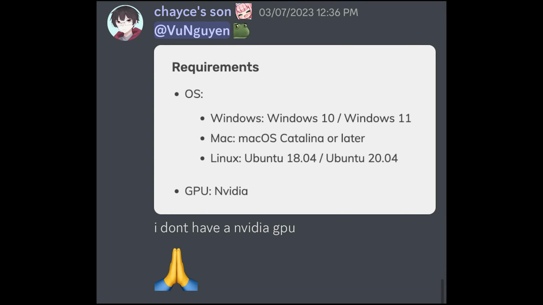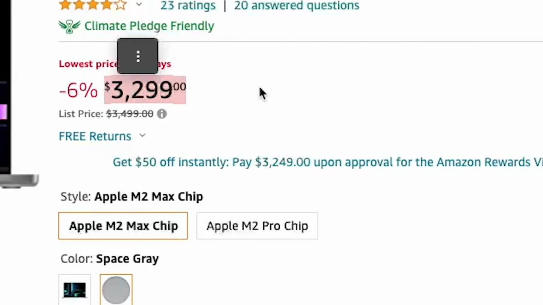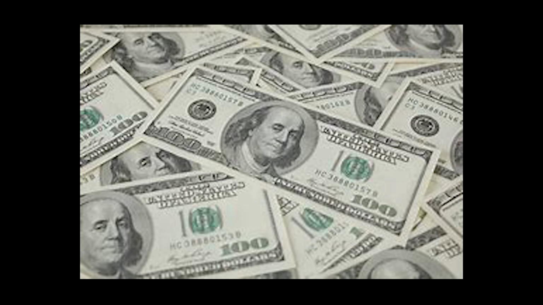However, little did I know that the VoiceFox API requires an NVIDIA GPU. All macOS users who didn't spend a total of $4,000 are literally screwed over completely. So after another day or so, courtesy of these two awesome people in the Consummate Discord, I was able to get someone who has an NVIDIA GPU to host a server for me. Huge thanks to them, as this project literally wouldn't have succeeded without them.